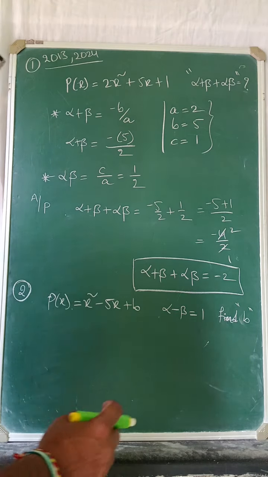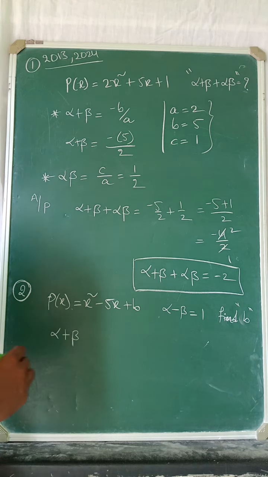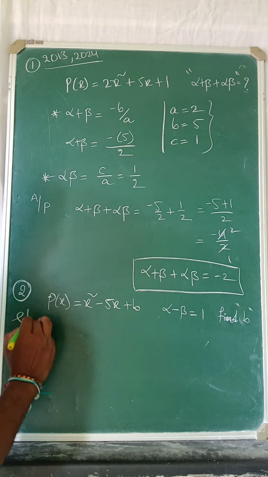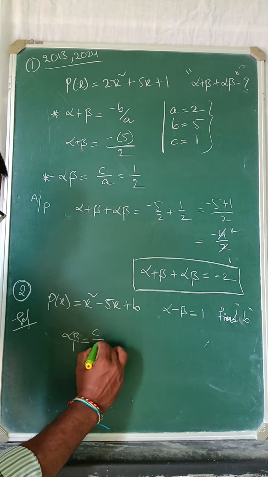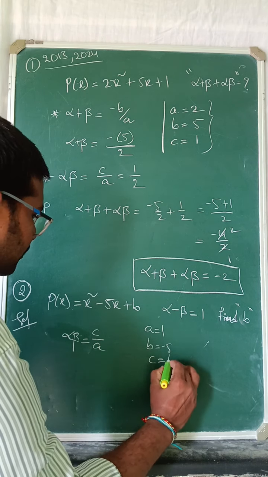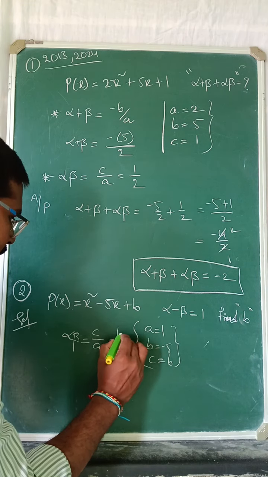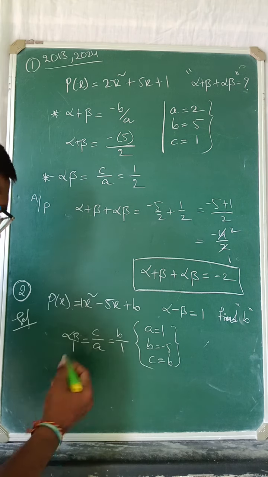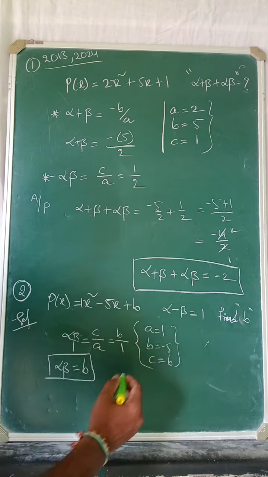First we have to find alpha plus beta. I think we don't want alpha beta now. Just a simple and smart trick. Alpha beta is equal to c by a. Here we already know that a is equal to 1, b is equal to minus 5, c is equal to b. So alpha beta is b by 1, so the alpha beta value is b. Now they give one clue here.